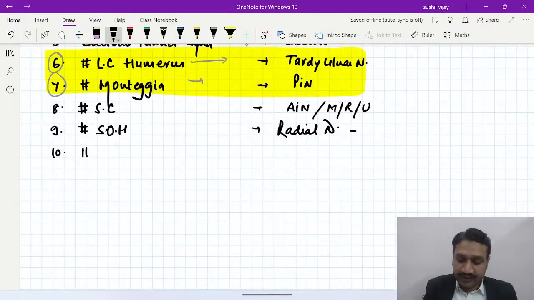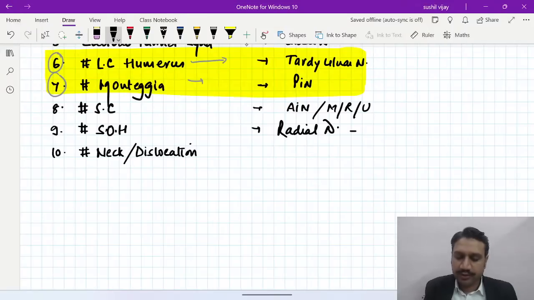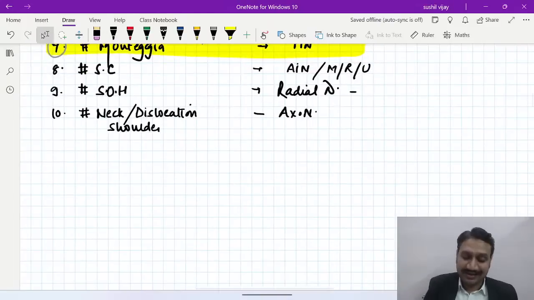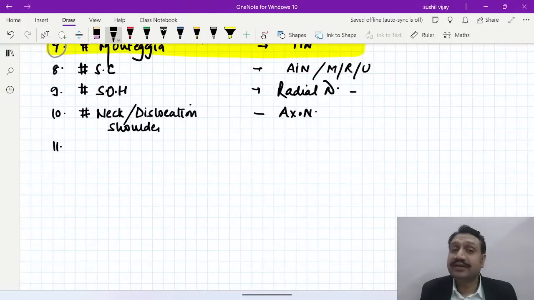And then when there is a fracture neck of the humerus, or a dislocation of the shoulder, then which nerve is the most commonly involved? It is the axillary nerve. You know it very well, it is an axillary nerve.